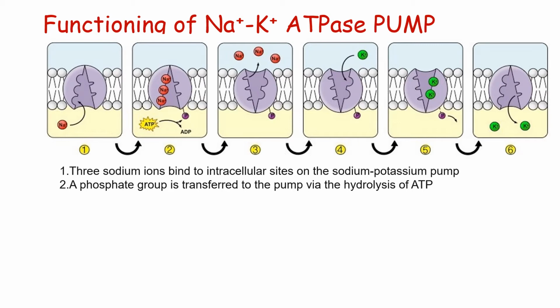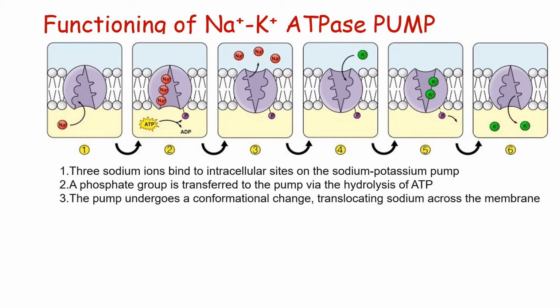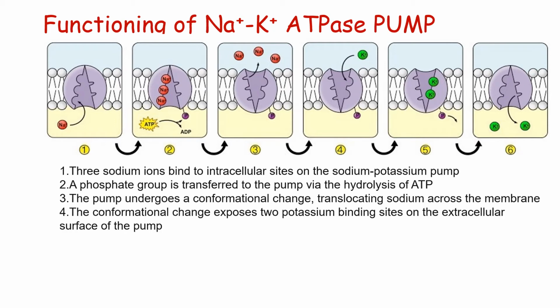This phosphate then binds to the phosphate binding site of the pump. The third step is that the pump undergoes a conformational change, translocating the sodium ions from the inside of the cell to the outside across the cell membrane. Then the fourth step is that this conformational change exposes the 2 sites for potassium binding, and these potassium sites are then exposed to the potassium ions on the extracellular side.